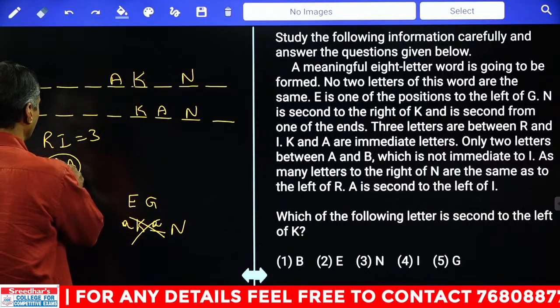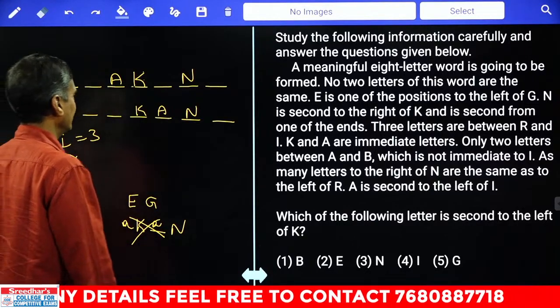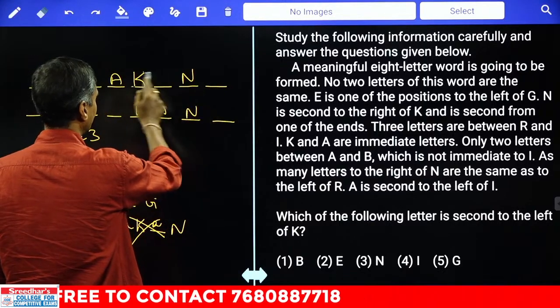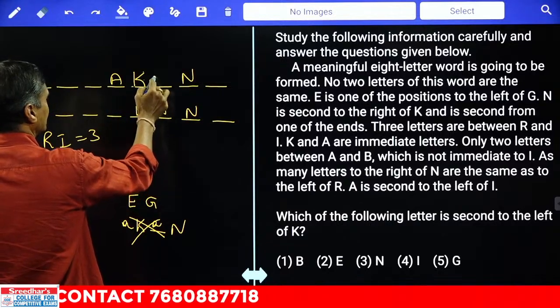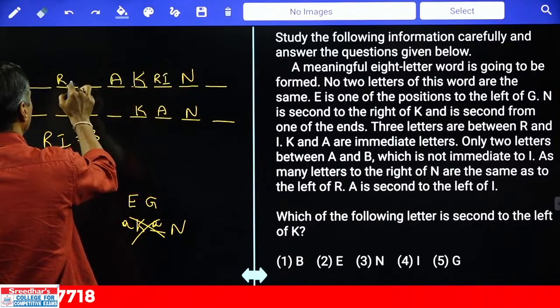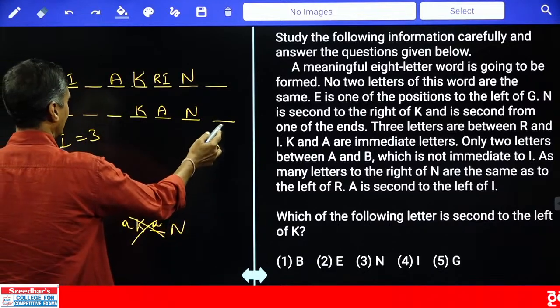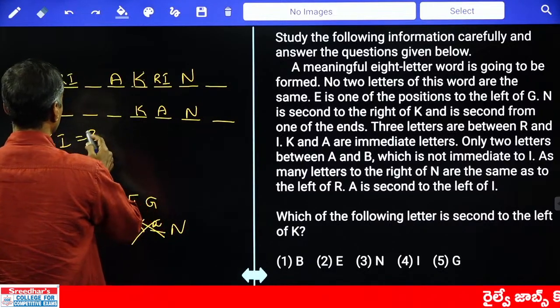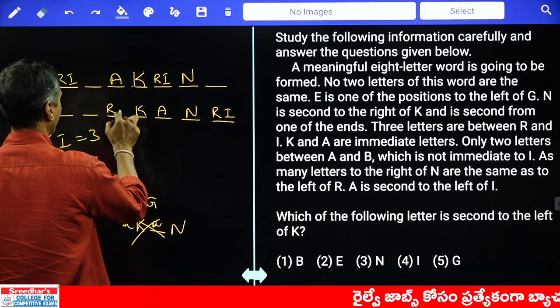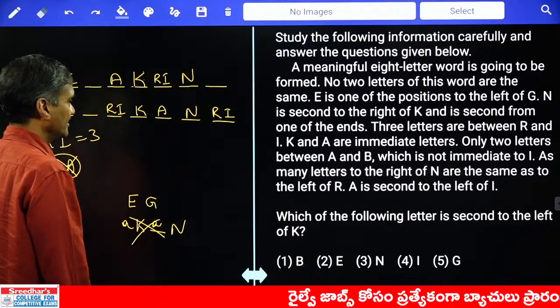And next one, R and I, there must be exactly 3 letters between them. In this place, if R or I is here, the other one must be here, which is not possible. Hence, 1 between R and I must be here. 1, 2, 3, R and I must be here, with 1 between. Now here again, R and I must be at this place, isn't it? Clear? R and I, there must be exactly 3 between.